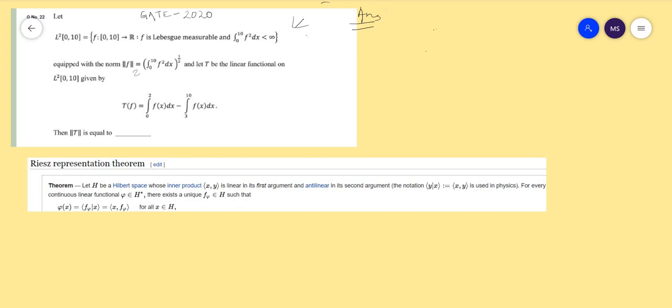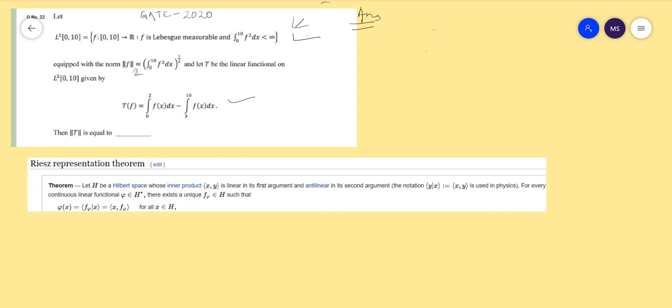So the question is: the function belongs to L2[0,10], equipped with the second norm. This is the second norm. The functions are from the closed interval 0 to 10 to R, and f is Lebesgue measurable. This is the definition of L2 0 to 10. Let T be the linear functional on L2 of the closed interval 0 to 10 given by this. The function is defined on the closed interval 0 to 10, and we have to find the operator norm of T.